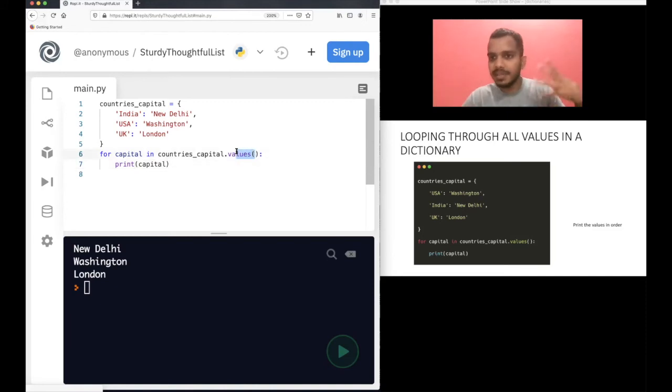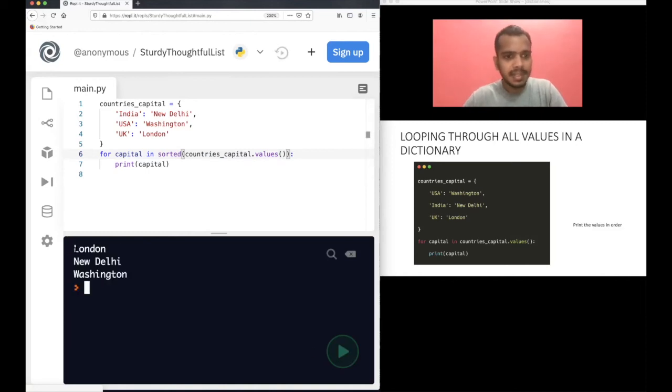If you just want to deal with the keys, then use keys. If you want to deal with both, use either keys or just items, dot items, for both the cases. So that's how it's helpful when you are looping through the values. Also now try to print these values in order. So of course you can use sorted here. I will just show you. So this will print the values in order. Let's run this. You will see first London got printed, then New Delhi, then Washington, because it got printed in alphabetical order.